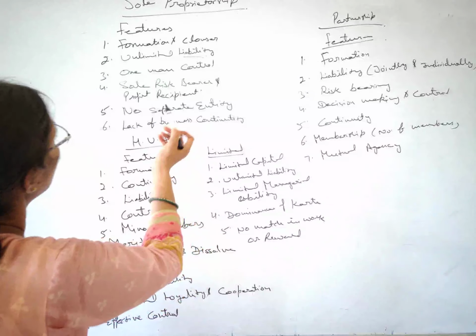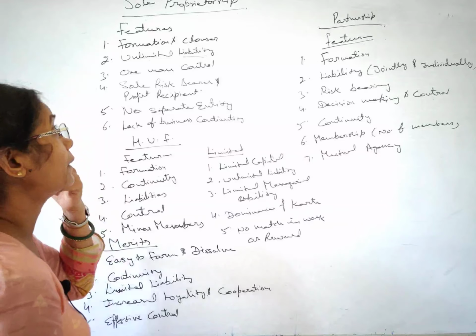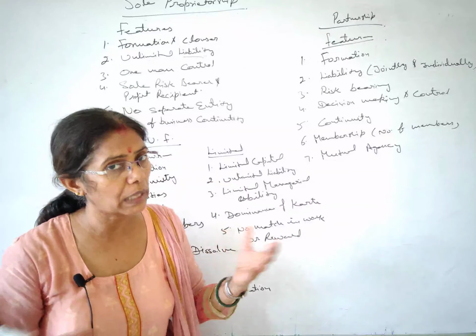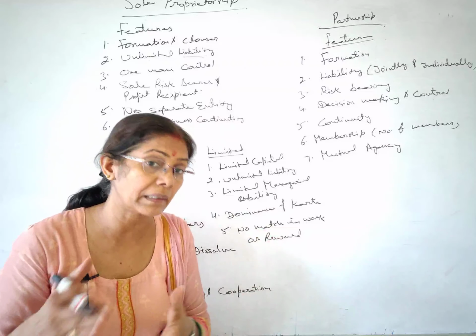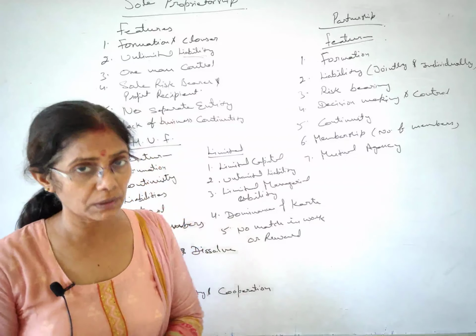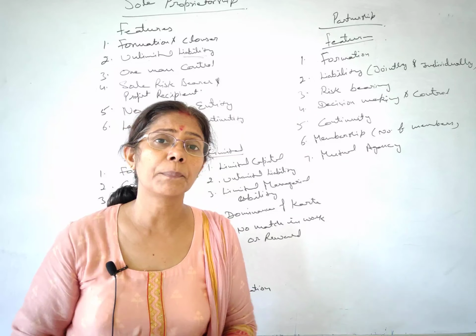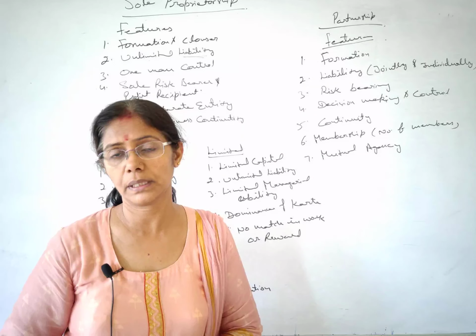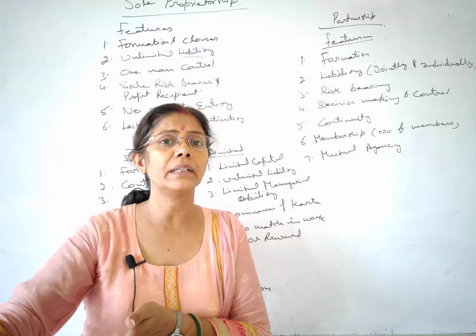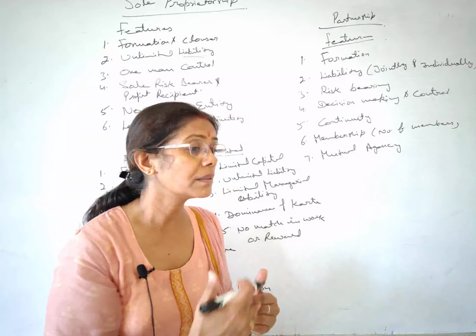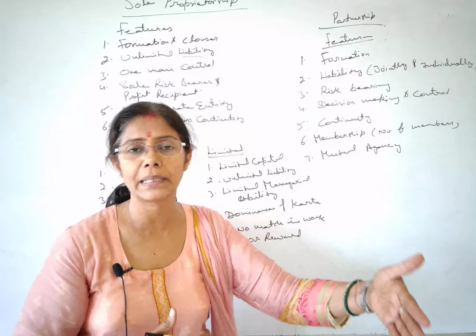So here we have no separate entity. If we talk about proprietorship, business and businessman are the same, with no separate entities, as we have in the company form of business organization. In a company, we call it an artificial person, with a separate legal existence, but here the sole proprietorship business is not considered a separate entity.